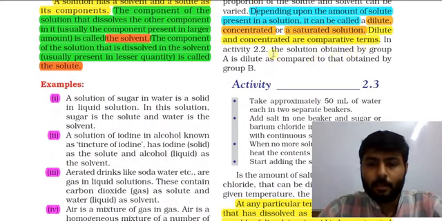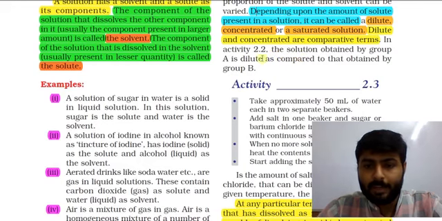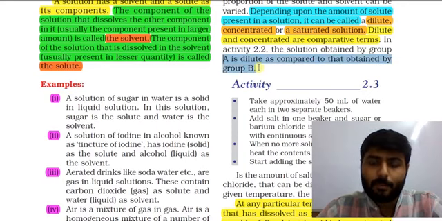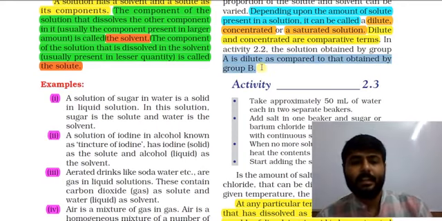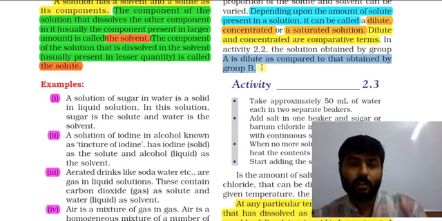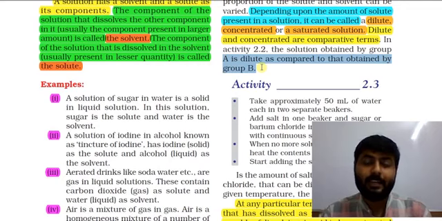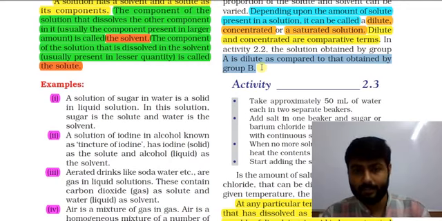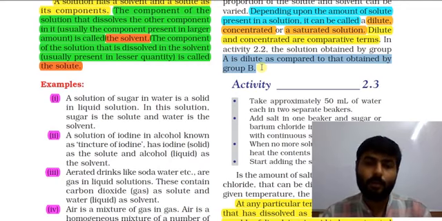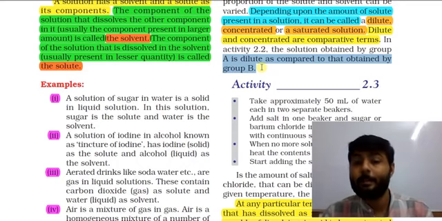In activity number 2.2, the solution obtained by group A is dilute as compared to that obtained by group B, because group A has comparatively less quantity of copper sulfate. That is a relative, comparative term.